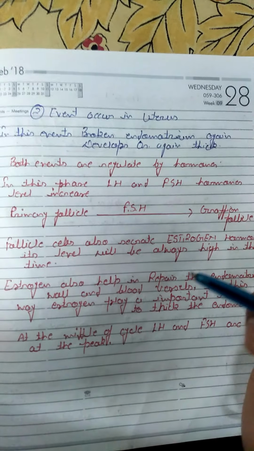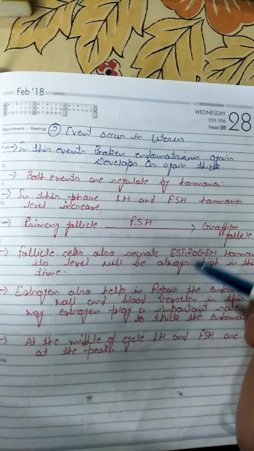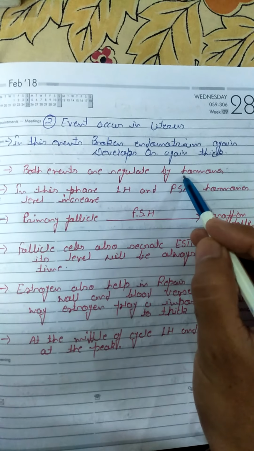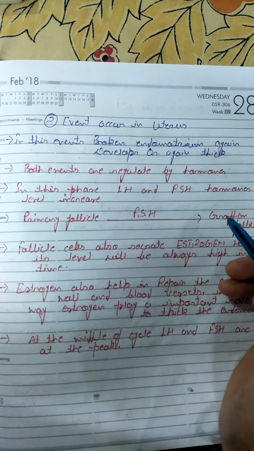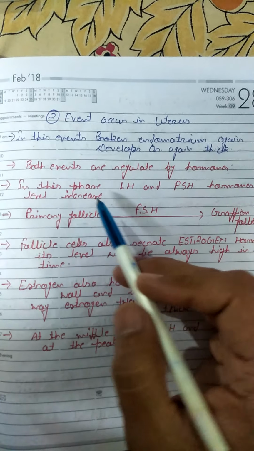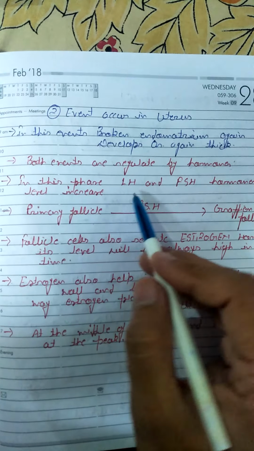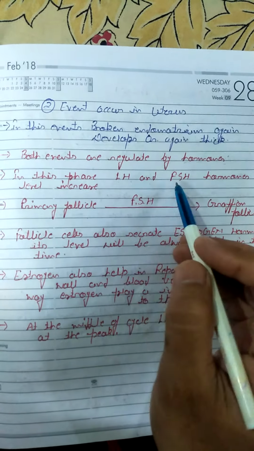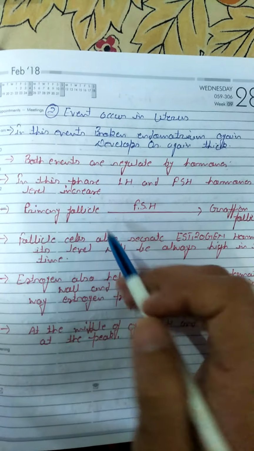In this way, these two events play a very important role in the follicular phase. Both events are regulated by hormones. Two hormones are very important: luteinizing hormone LH and follicle stimulating hormone FSH, whose levels increase in this phase.